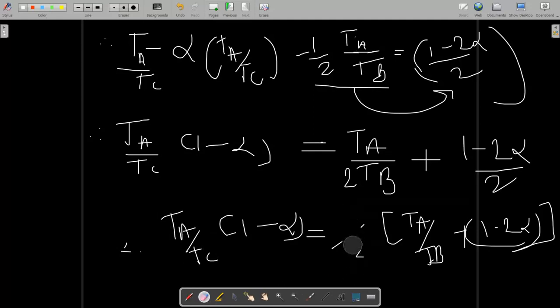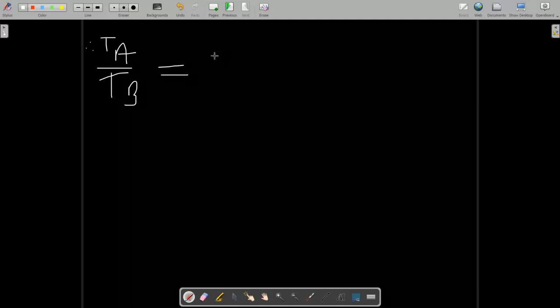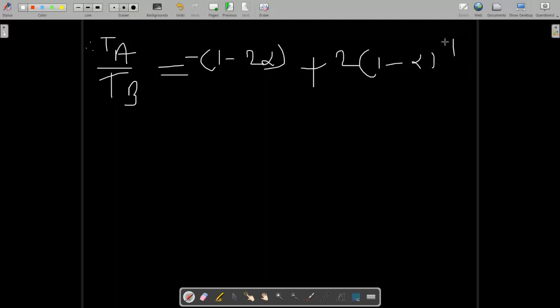Now multiply 2 on the other side, so you have 2 times, and put this value 1 minus 2 alpha on the left side. So we have Ta by Tb is equal to 1 minus 2 alpha, and this is minus because we have taken it to the other side, and 2 times 1 minus alpha into Ta by Tc.